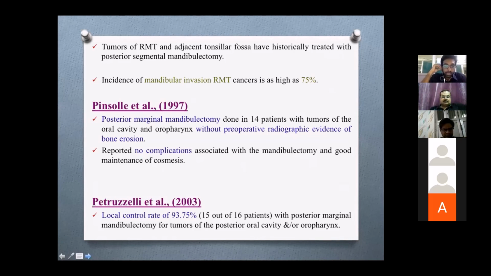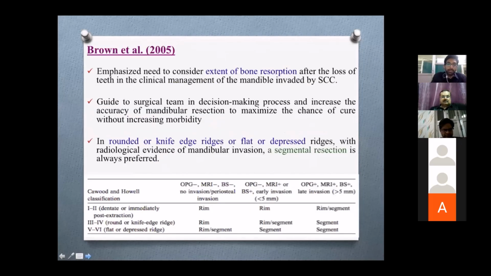Coming to Petruzzi et al. in 2003, a local control rate of 93.75% with posterior marginal mandibulectomy for tumors of the posterior oral cavity has been shown. This is a study by Brown et al. This study has emphasized the need to consider the extent of bone resorption after the loss of teeth in clinical management of mandible invaded by squamous cell carcinoma. It also gives a guide to the surgical team in the decision process and increases the accuracy of mandibular resection to maximize the chance of cure without increasing the morbidity.